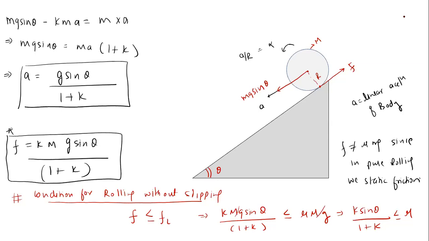See, can a rod pure roll? Rod can also roll. Rolling you will understand like this: rolling means the body should have a point contact.